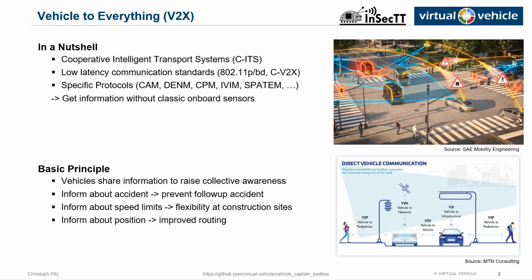Messages are thereby exchanged via those interfaces depending on the use case. The general point of V2X is to extend the onboard perception that can be achieved with onboard sensors. Exchanged data comprises positional information of traffic participants, notifications of traffic hazards, and many more.